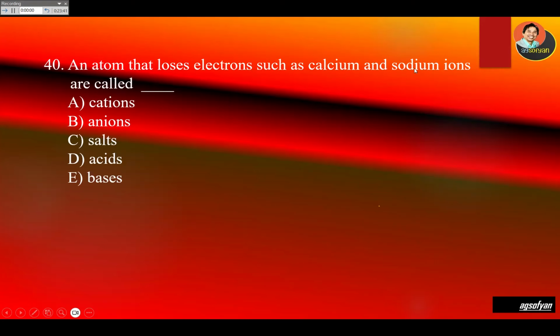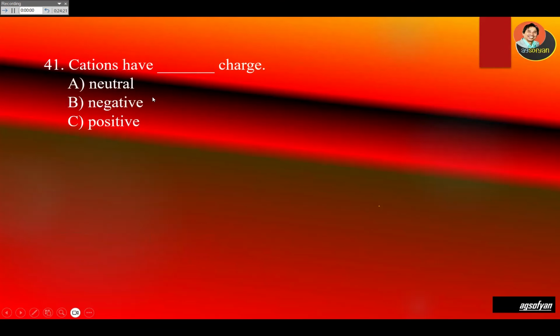Remember, electron is negative. Calcium ion positive, sodium ion positive, and all positive ions are called cations. The negative ion is called anions. So cation means ion that has positive charge.